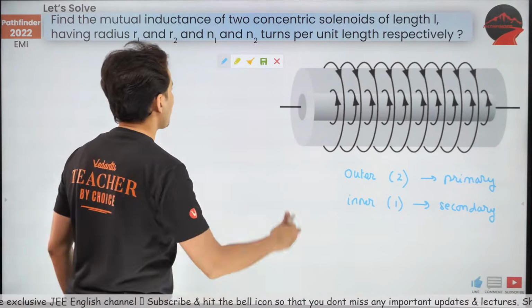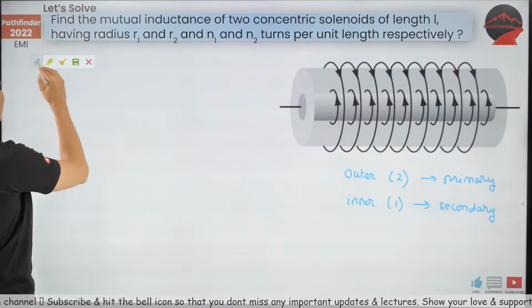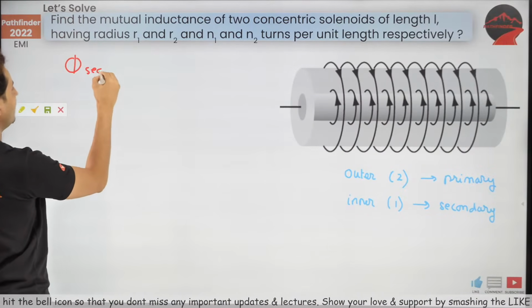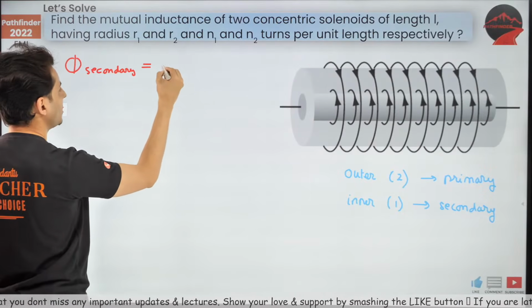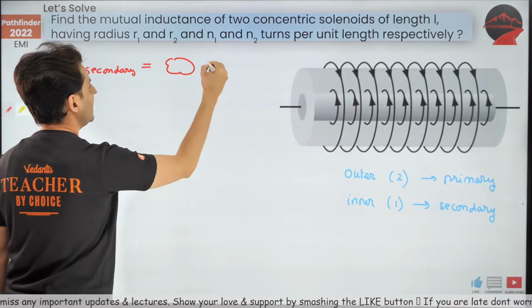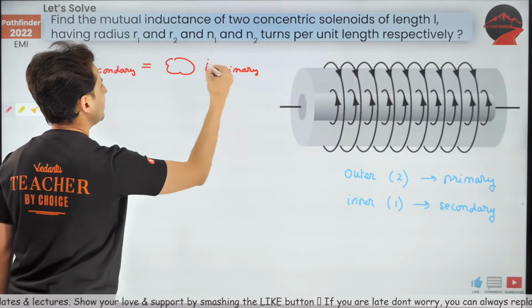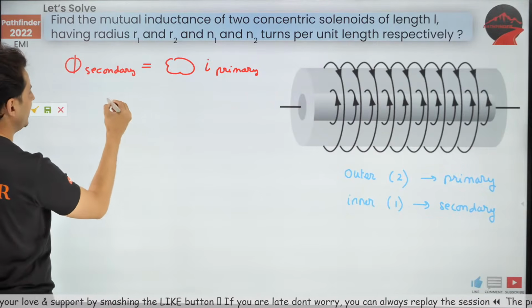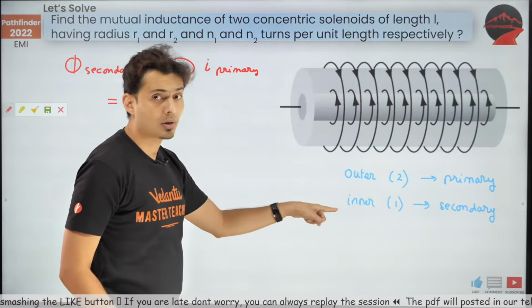Now, if the outer one is primary and the inner one is secondary, the flux in the secondary somehow has to be shown in terms of the current in the primary coil. That's the whole ambition, the aim of the problem. How am I going to do this? The flux in the secondary means the inner coil.